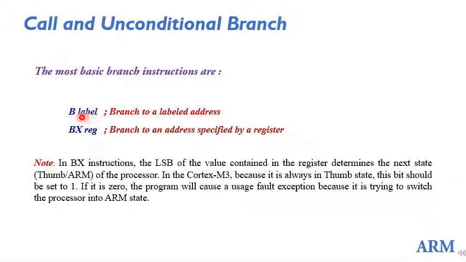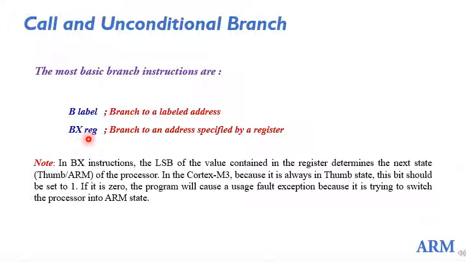You don't have to write the address as such, you just give the label, and the instruction where it has to branch to should have the same label. In case you have the address to be branched to in a register, then this BX instruction is used along with that register name.